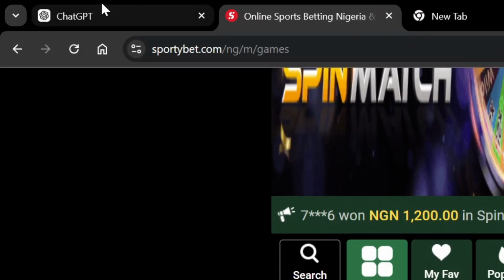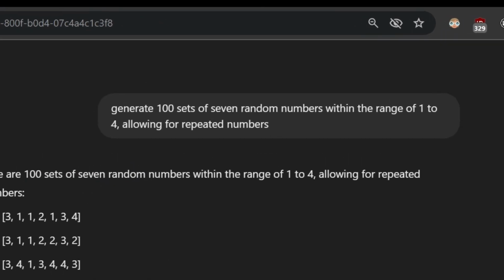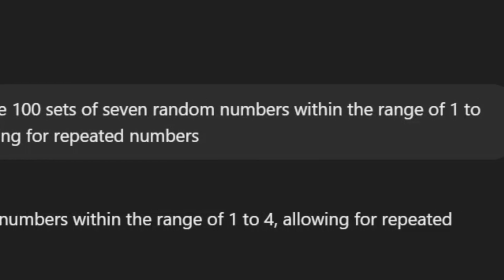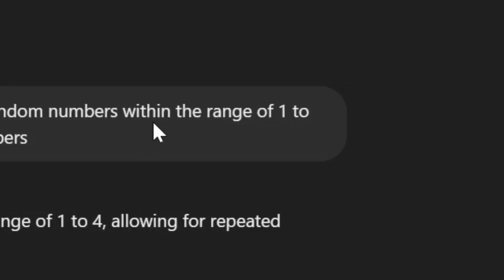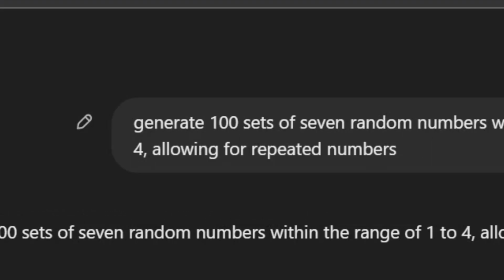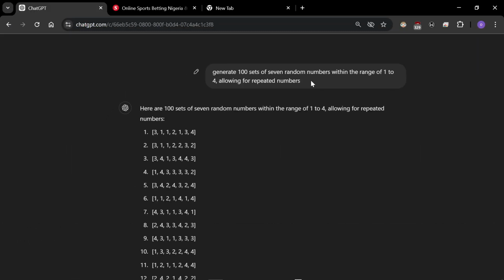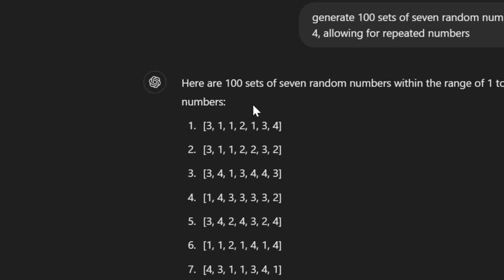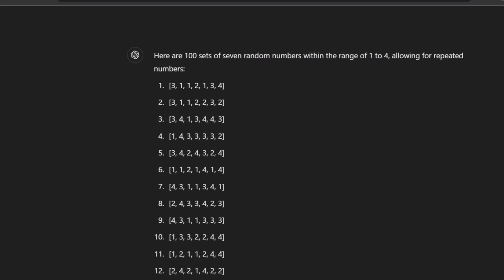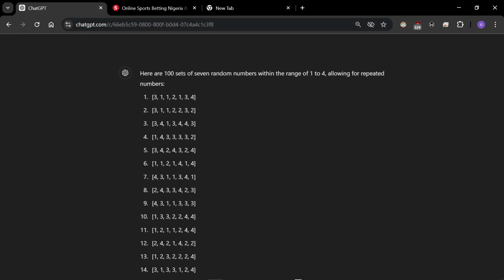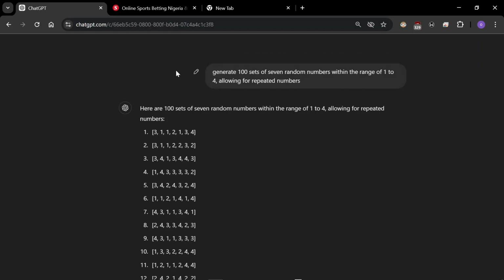The first step is to open ChatGPT. You can see that on this page I have done some things already, where I asked ChatGPT to generate 100 sets of 7 random numbers within the range of 1 to 4, allowing for repeated numbers. There's a set of numbers I already have that I've generated that works for me. I think I might share those numbers in the future, but this is what ChatGPT generated for me and I don't know how this will fare. But the numbers I used in the past worked for me and I keep using them to date. For the sake of this video, I generated a new set of numbers.